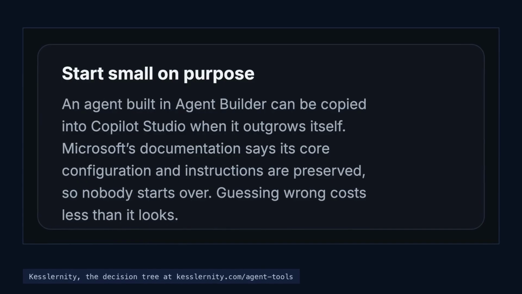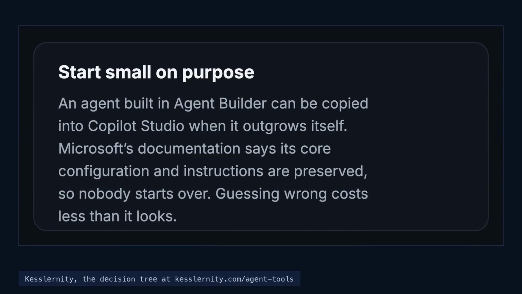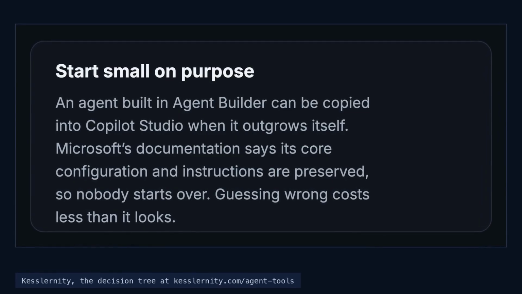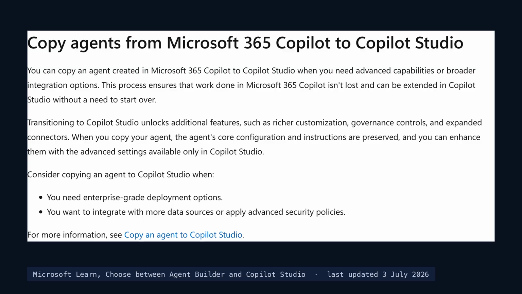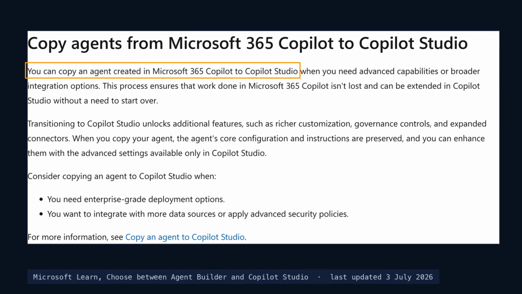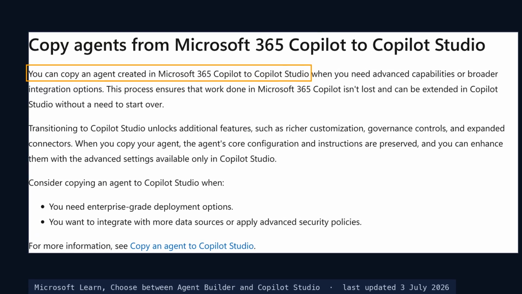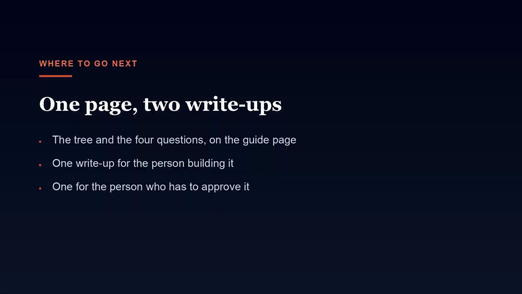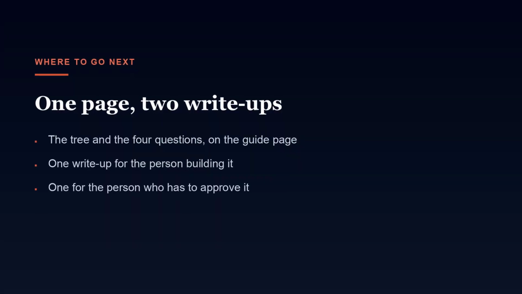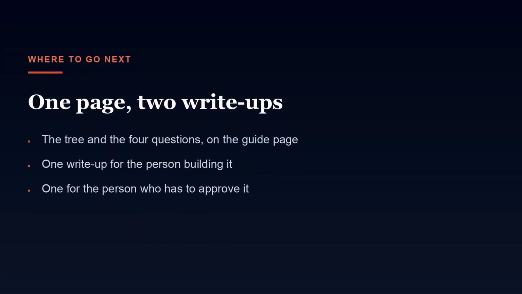If what you want is a question and answer agent over content that already exists, that is Agent Builder. And Microsoft's word for the upgrade path is copy. The agent gets copied into Copilot Studio, so nothing you built is lost. The tree and both write-ups are linked below, one for builders, one for approvers.